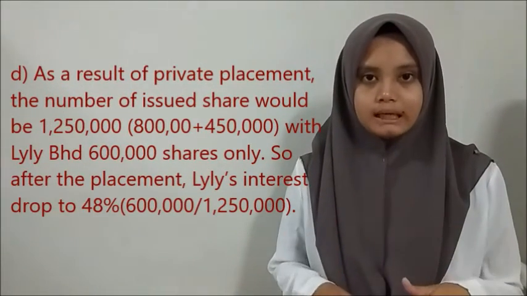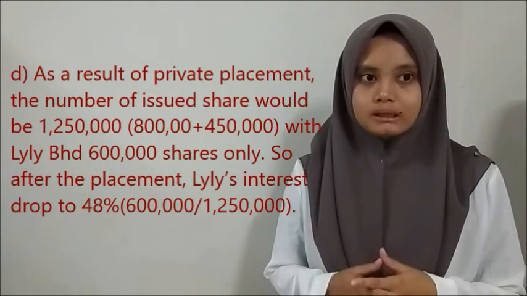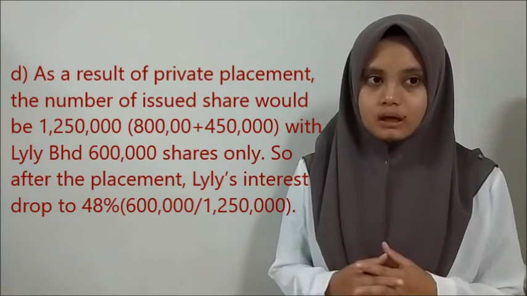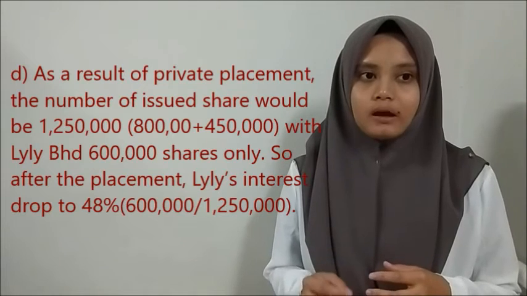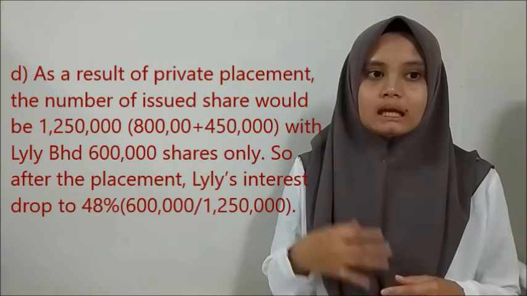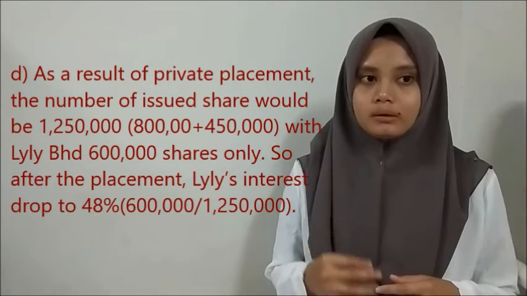For question 3D, as a result of the private placement, the number of issued shares will be 1,250,000, with Lily Berhad only having 600,000 shares. So after the placement, Lily's interest dropped to 48%.